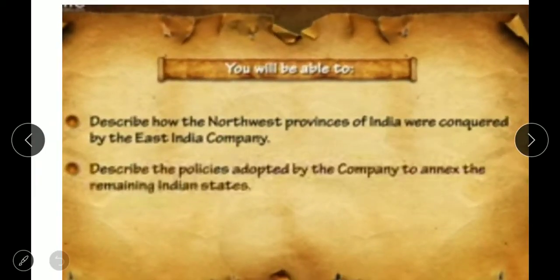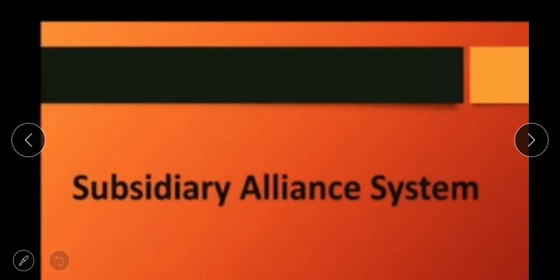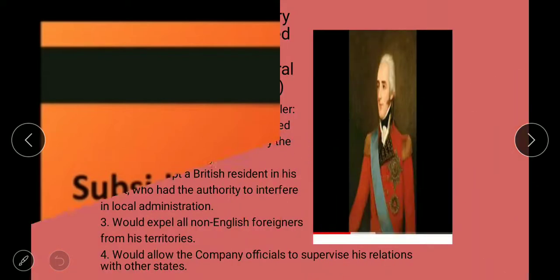You will be able to describe how the northwest provinces of India were conquered by the East India Company. Describe the policies adopted by the company to annex the remaining Indian states. So which policies did they use? First of all, we will read about subsidiary alliance.